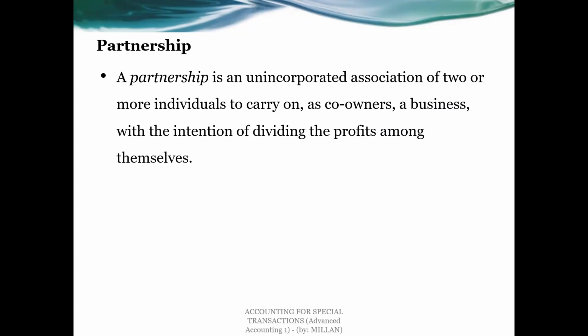Now, again, based on the definition of a partnership, two or more persons may form a partnership for profit purposes, and also two or more persons may form a partnership for the exercise of professions, like that of an accountant, doctor, attorney, engineers, etc. But in our case, as accountants, we are allowed to form a partnership as well as sole proprietorship as a business organization for the exercise of our profession, but not a corporation.